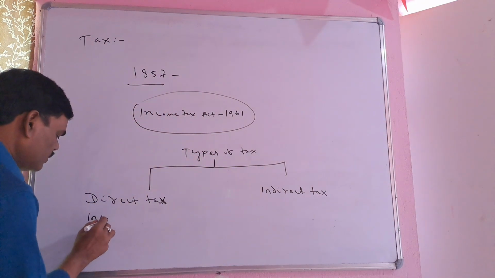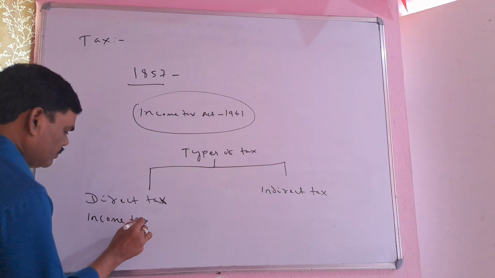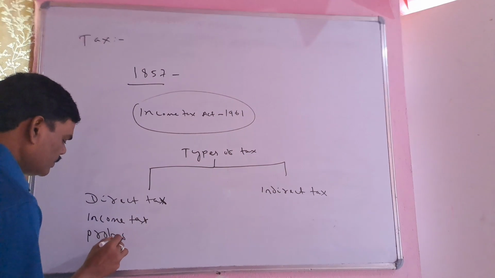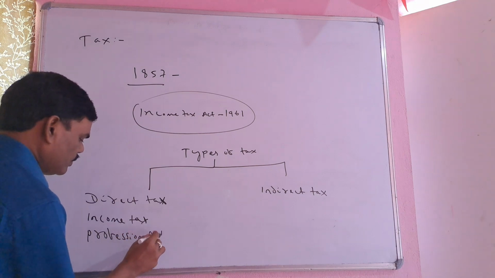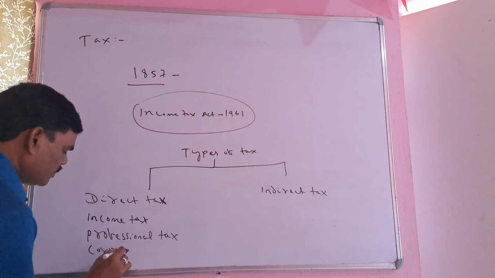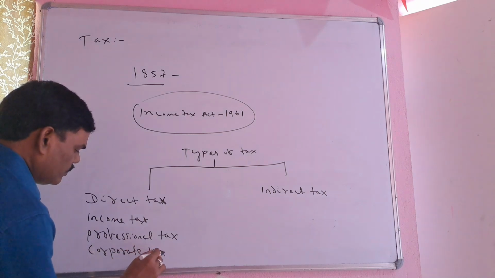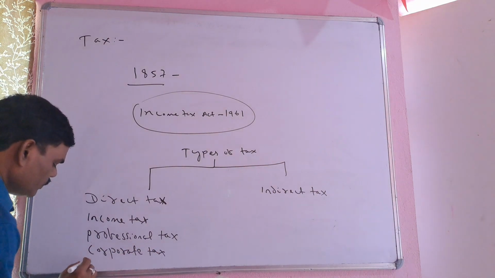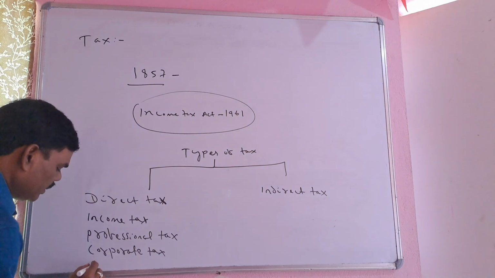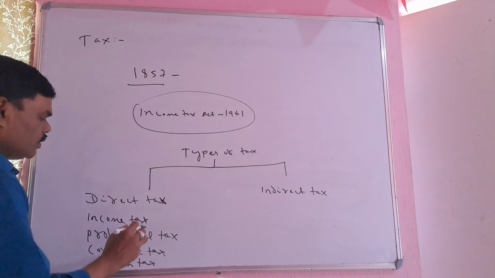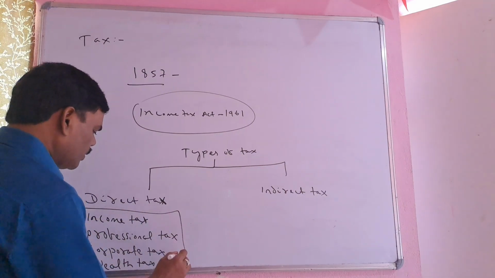Income tax, professional tax, corporate tax, then wealth tax, and others. Because we are paying this tax directly to the government.